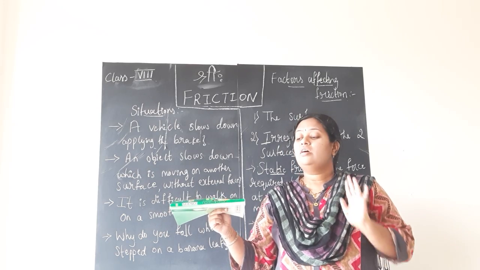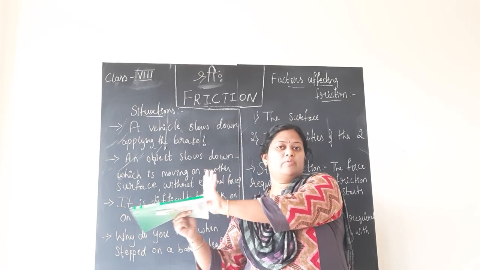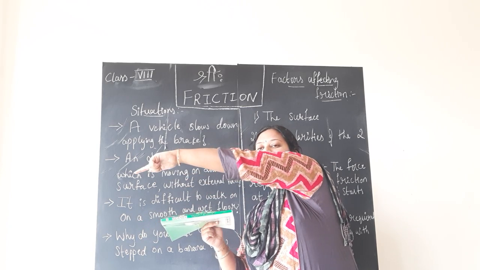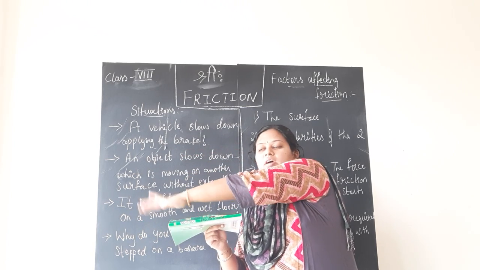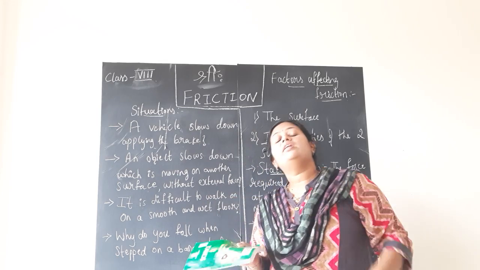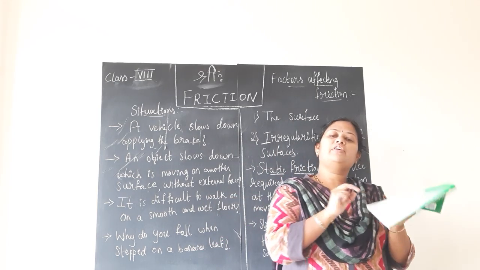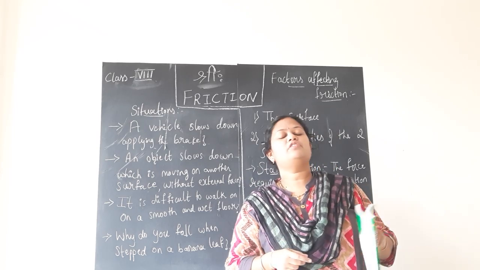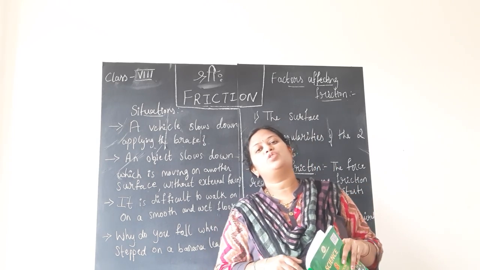Now I am applying the force towards my right, but the frictional force is stopping the book. Means in which direction is it acting? It is acting on the book, means it is acting towards the left direction. Similarly, if I push the book towards my left, from the right direction the frictional force is acting, which is opposing the motion of the book.